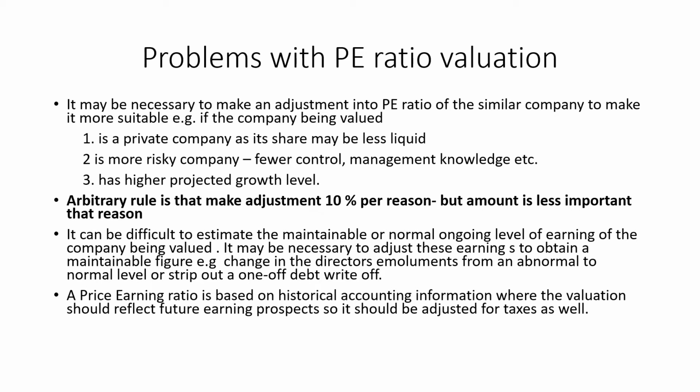We have to make adjustments, because from time to time certain things change, for example a change in the directors' emoluments. Emoluments is actually the salary of the director, or the part of profit which he is getting from the income, or any abnormal to normal level, or strip out of a one-off debt write-off. That means when we write off certain debts which are declared bad debts, and we are not sure that we will get the amount back, in that case you have to write off that debt as well. So in these cases we have to make adjustments as well.